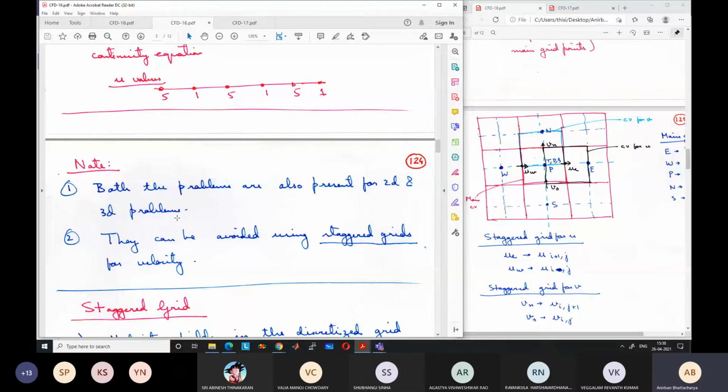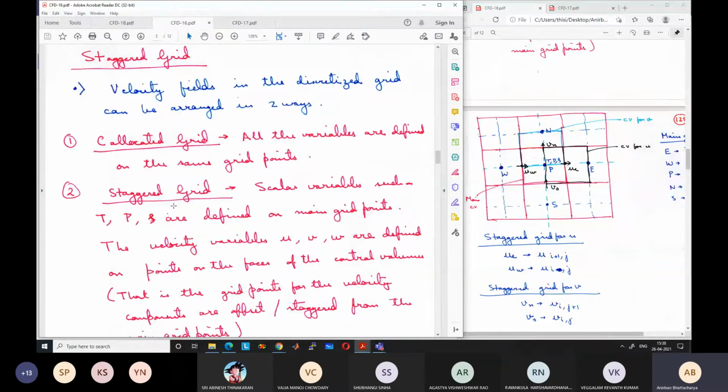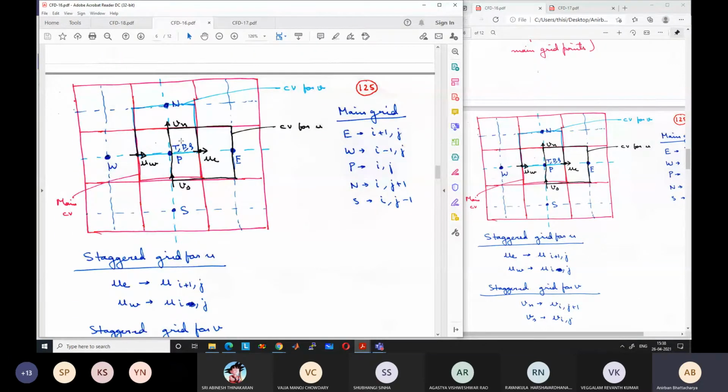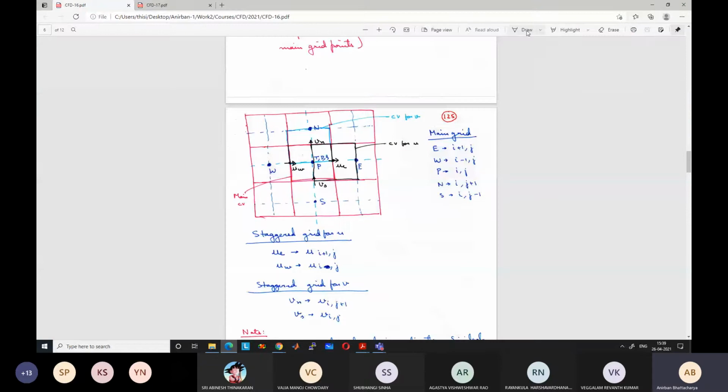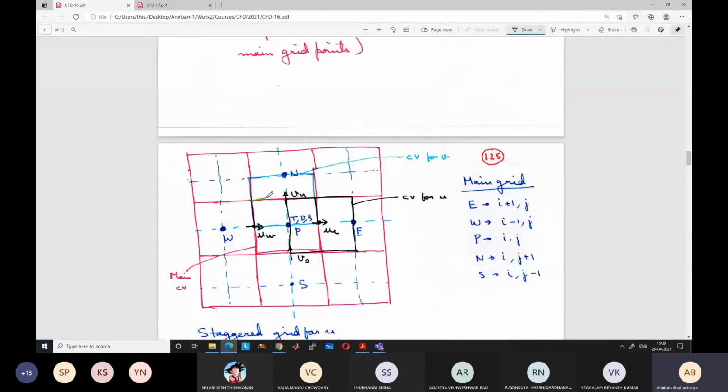So we found an option to avoid this type of problem, and this option is to use a staggered grid. So what was the staggered grid? The main control volume, say the control volume for p, will store all the scalar values. Scalar values means pressure, temperature, density, conductivity, all these values.